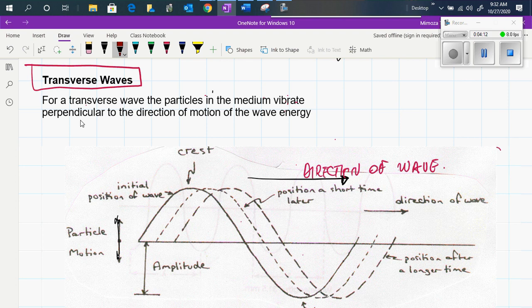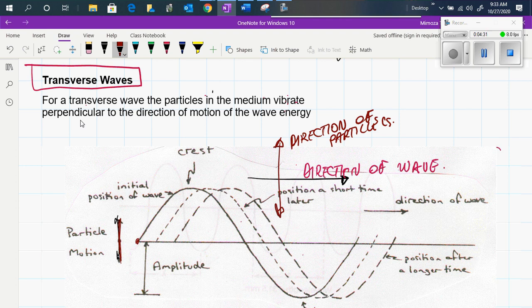And this one is the direction of particles, the way that the particles are moving. So what you see is, you cause a motion here.